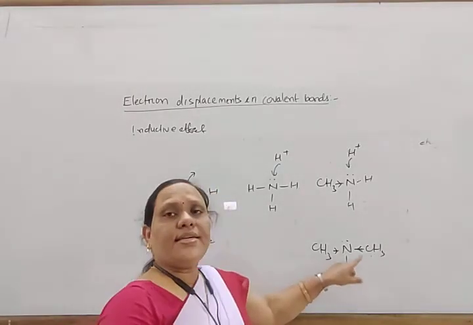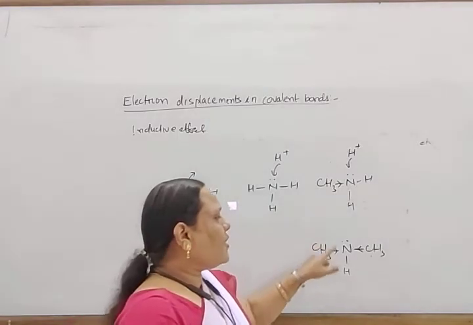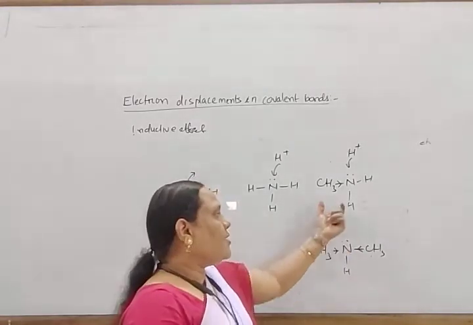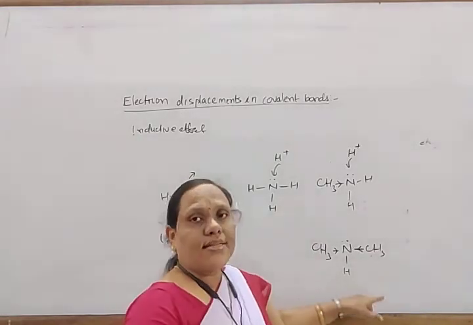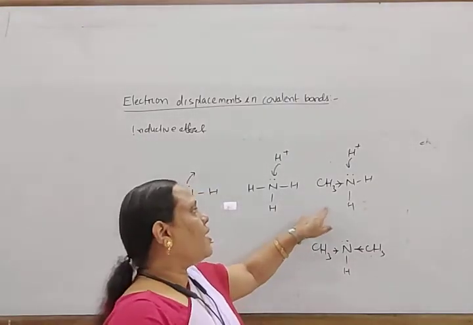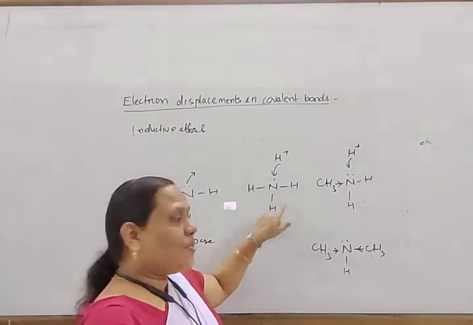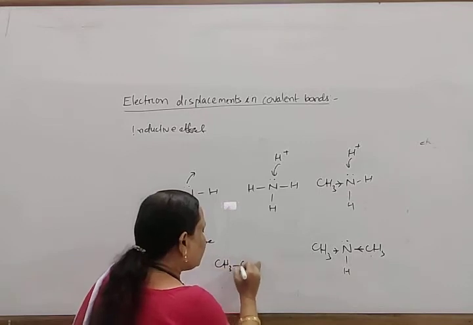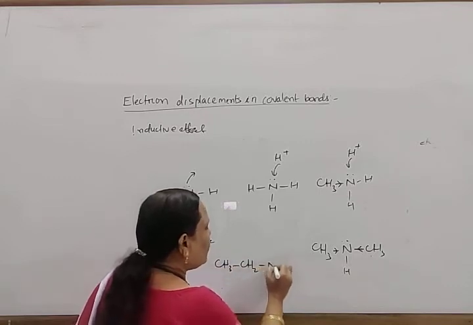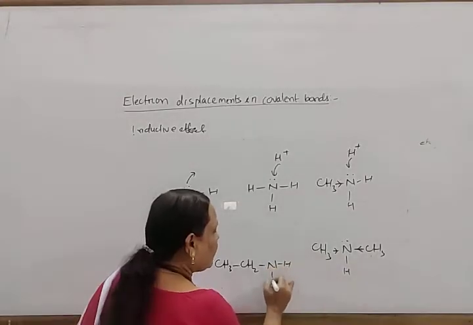Here again the electron density of the nitrogen atom increases, and receiving H plus becomes even easier. In this way it acts as a stronger base than methylamine and than ammonia.